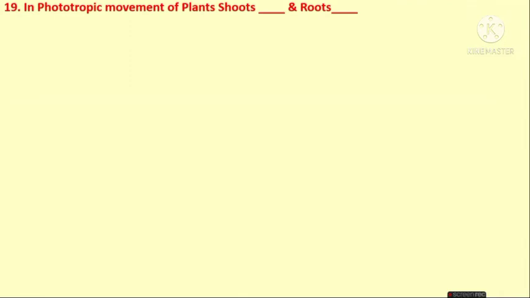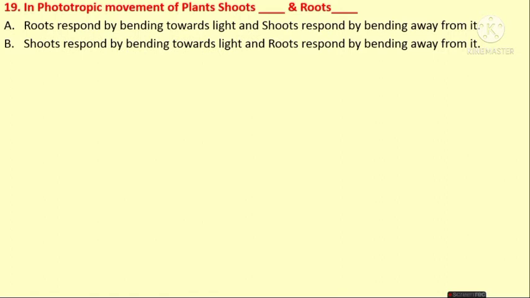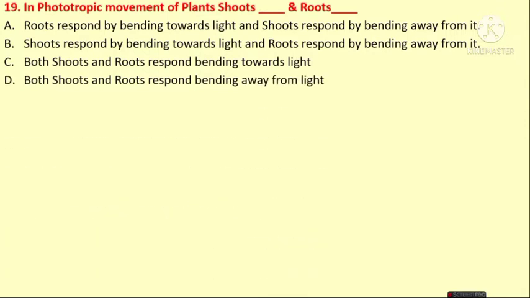In phototropic movement of plant shoots and roots, roots respond by bending towards light and shoots respond by bending away from it. Shoots respond by bending towards light and roots respond by bending away from it. Both shoots and roots respond bending towards light. Both shoots and roots respond bending away from light. What is the answer for this? It is B. Shoots will bend towards the light and roots will bend away from the light. Therefore, the answer is B.